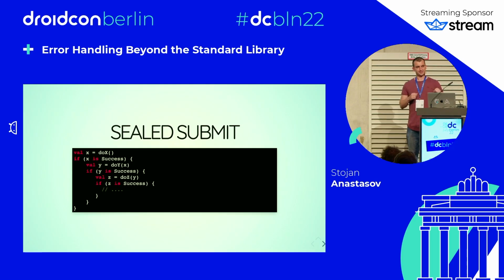which looks like this. But luckily, there is a pattern here. The pattern is we call one function, we check if it worked. If the function worked, we call the next one. And that repeats. So Arrow offers some syntax sugar to help us with that.